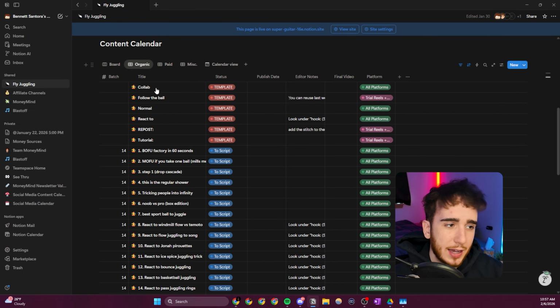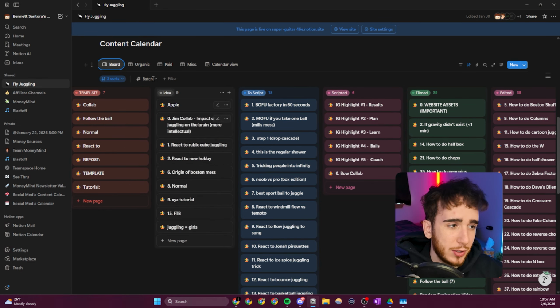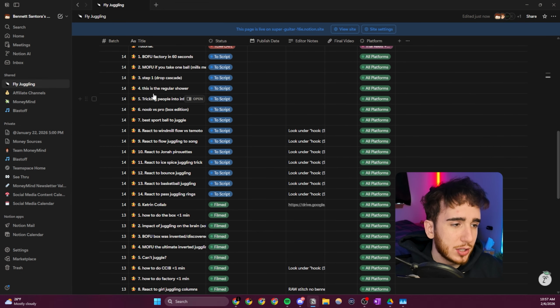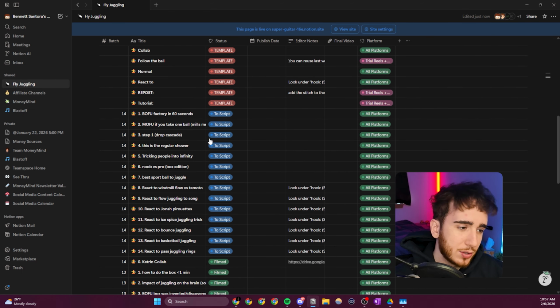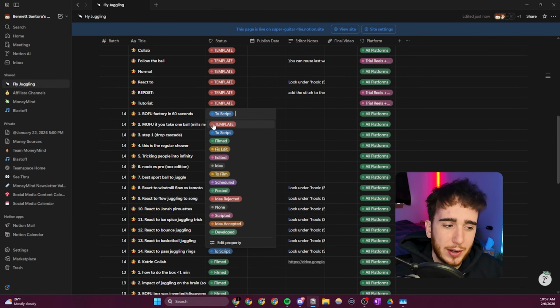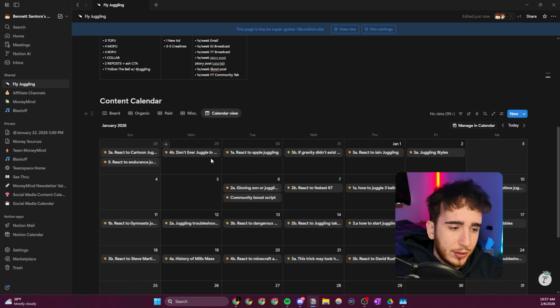And the way that we sort this out is with a couple different views within Notion. They have the board view, which is absolutely beautiful in terms of seeing everything each week. They have the table view right here, which allows you to see all the videos in a table like this, which I think is also a pretty nice way of viewing it. And then you can just see the status right here. And then they also have the calendar view. So when you schedule the videos for a certain time or when you post them, you could see on the calendar when everything was last posted.